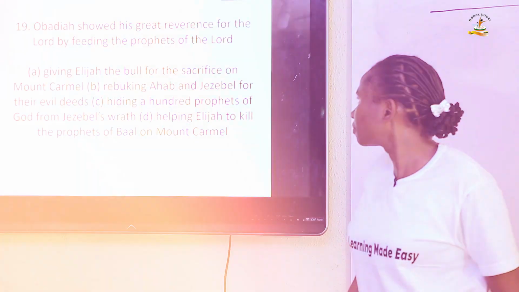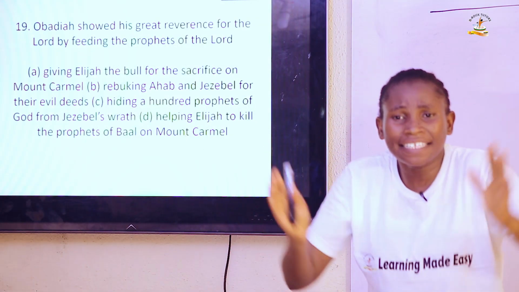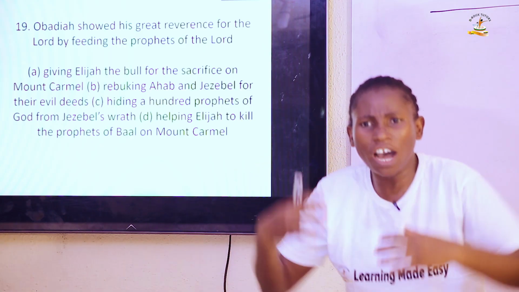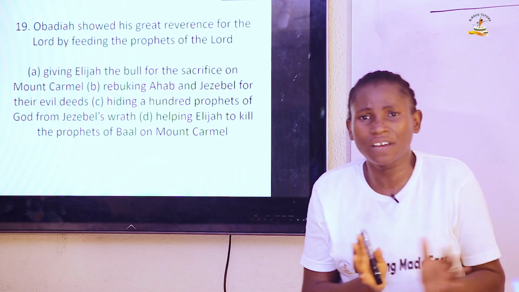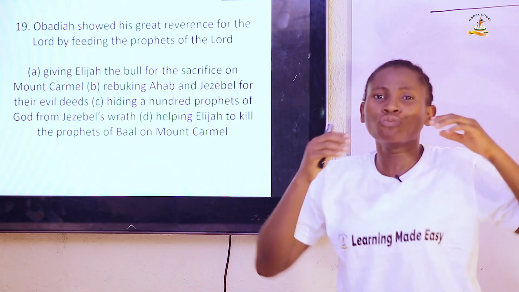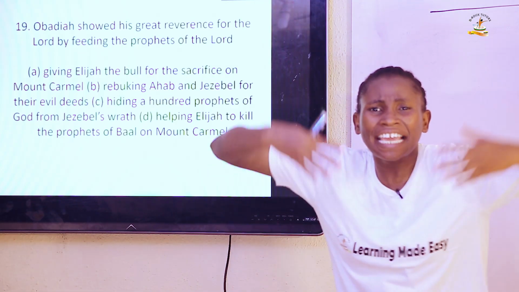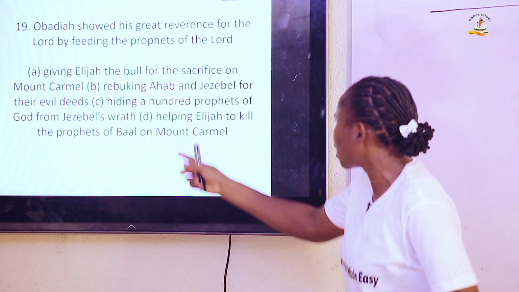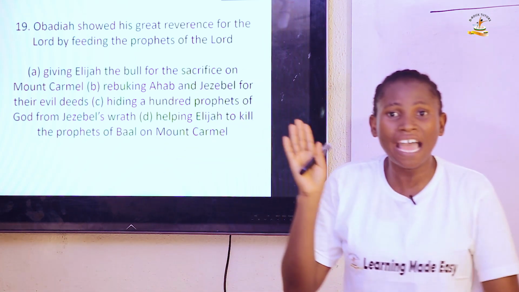Question 19. Obadiah showed his great reverence for the Lord by feeding the prophets of the Lord. Now this Obadiah was the leader of the household of Ahab. During this drought, through the love of God he had, he spared 100 prophets, 50 by 50. He hid them in a cave and fed them with bread and water. So therefore, he showed his great reverence for the Lord by taking care of the prophets. So the answer is C, which says, hiding 100 prophets of God from Jezebel's wrath.